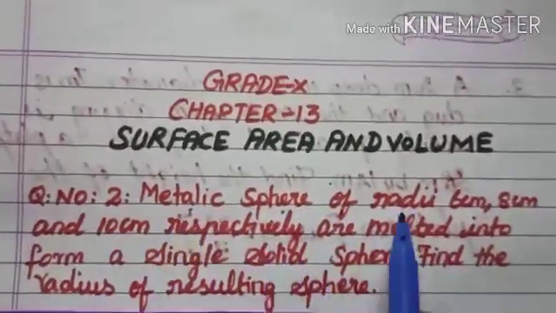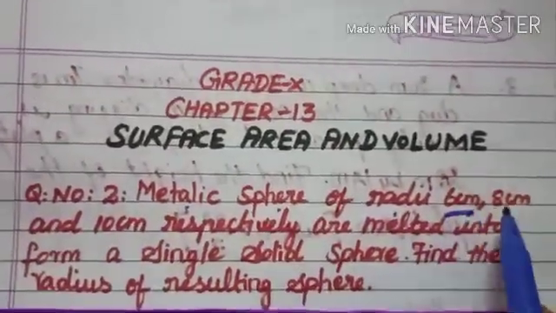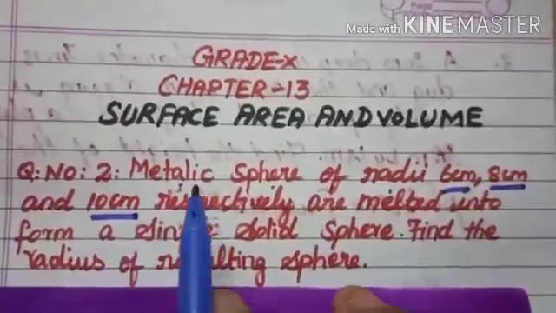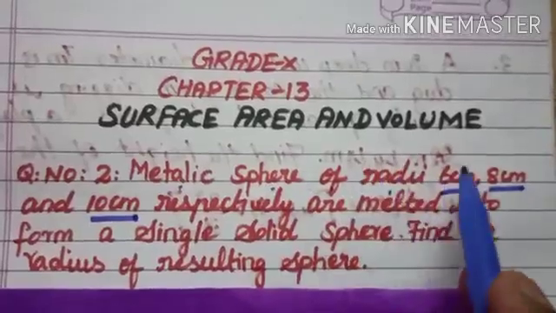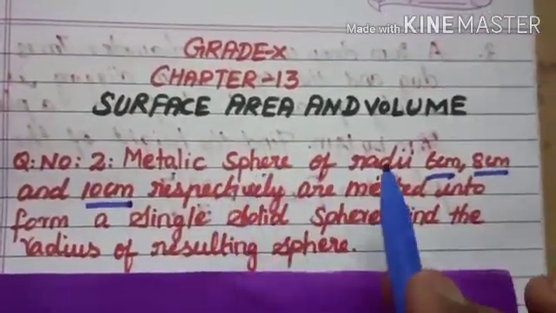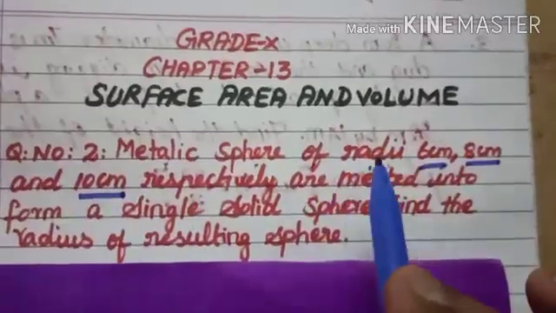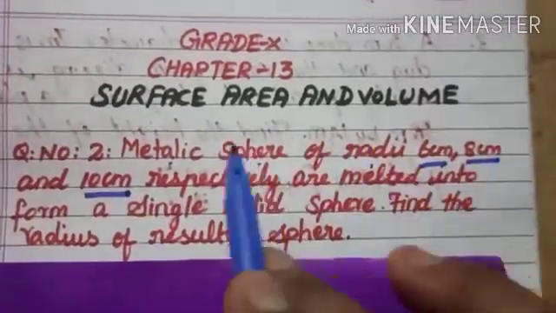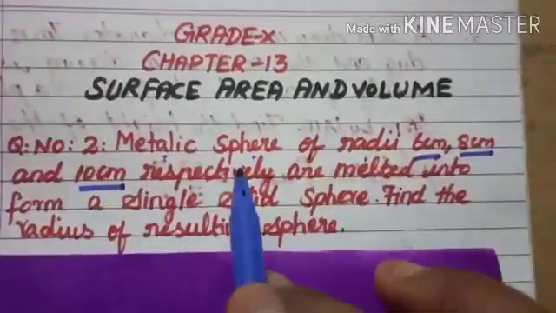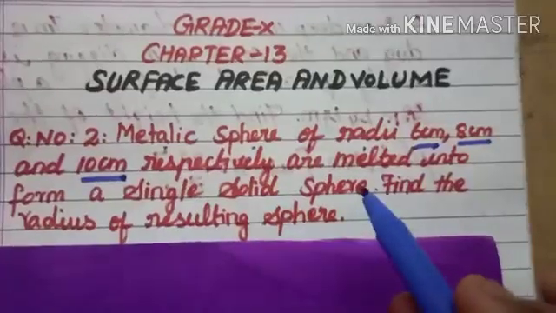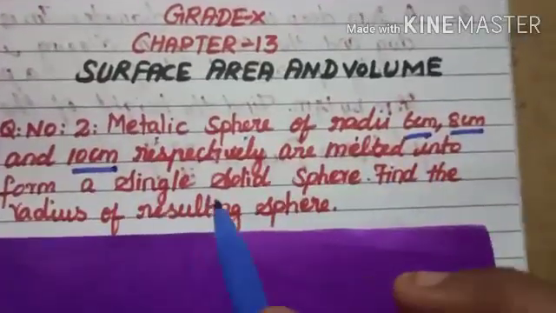Metallic spheres of radii 6 centimeter, 8 centimeter, 10 centimeter. So now you can see how many spheres there are: 3 different spheres, because 3 different radii are given. Radii is the plural. So 6 centimeter, 8 centimeter and 10 centimeter respectively are melted to form a single solid sphere. Find the radius of the resulting sphere.